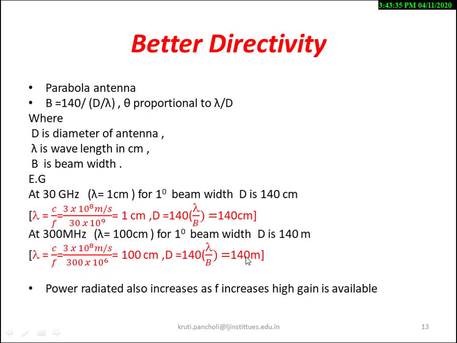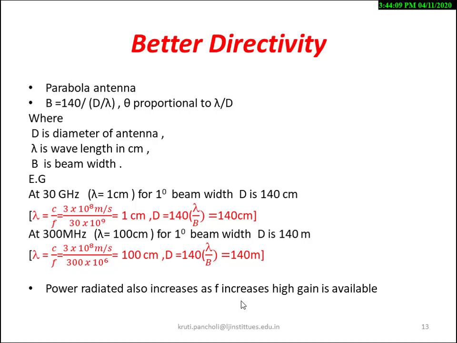So we can say that if we increase the frequency for a fixed beam width, the antenna needs to be smaller, and the diameter of the dish decreases. This way the power radiated also increases as F increases, and high gain is available.